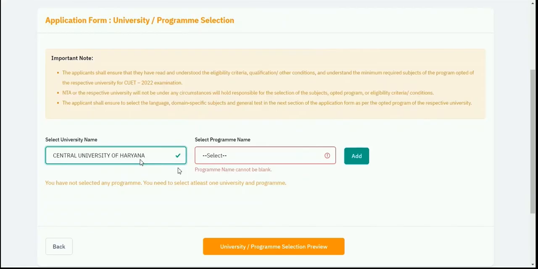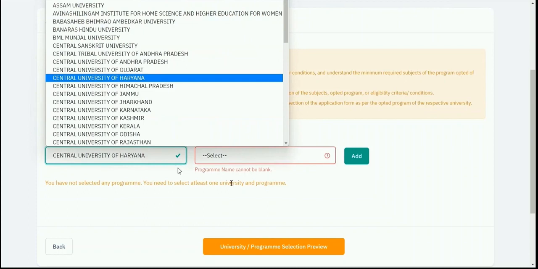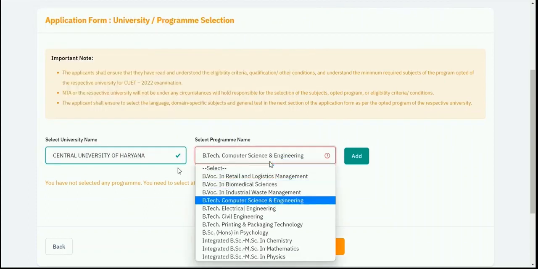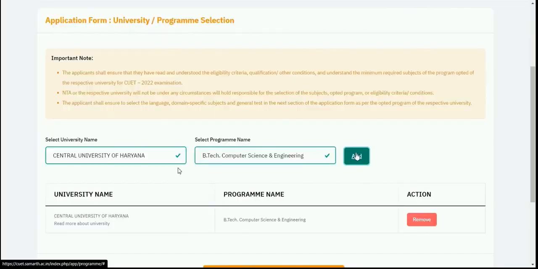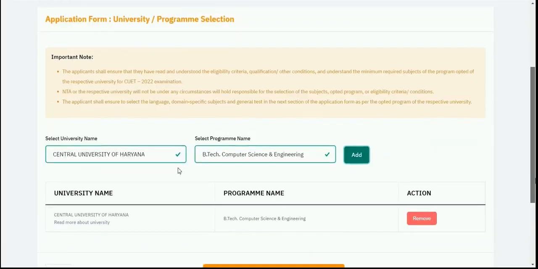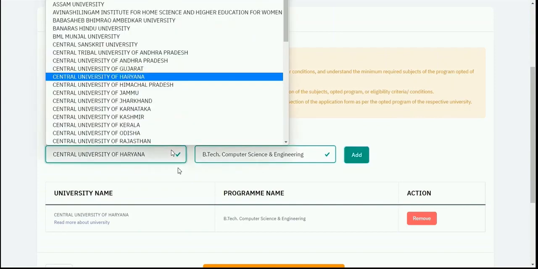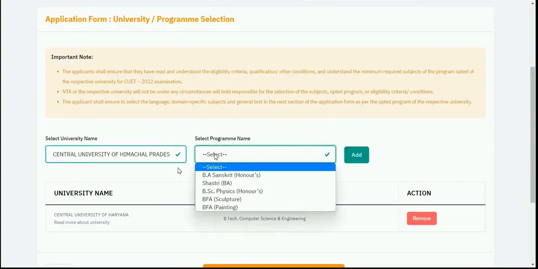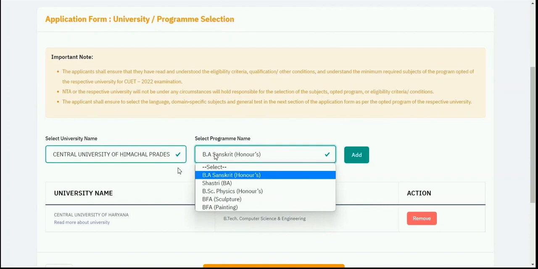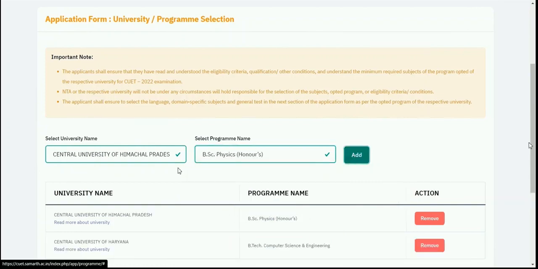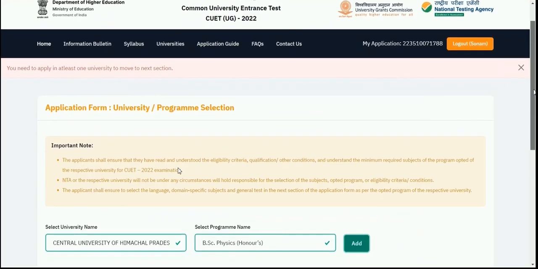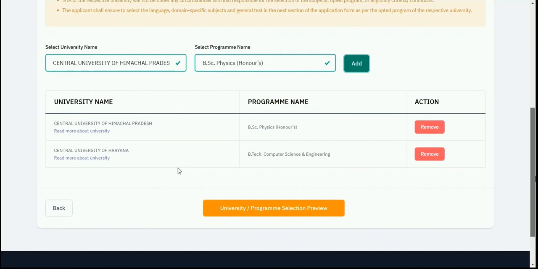Let me select the Central University of Haryana, and I have selected the university name. Now I'll select the program name for which I want to apply. So I am selecting BTech Computer Science, and I'll click on the add button to add this university name and program name here. Similarly, I can add multiple university and program names as per my eligibility criteria. So I'll add them one by one using the add button. I can add any number of courses, programs or university names as far as my eligibility is suited for it.